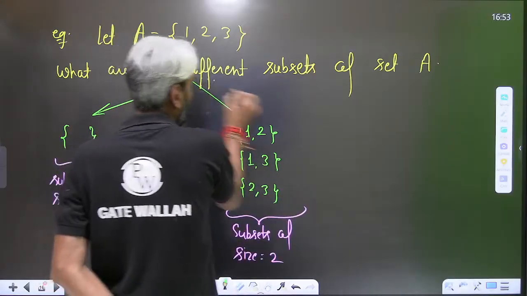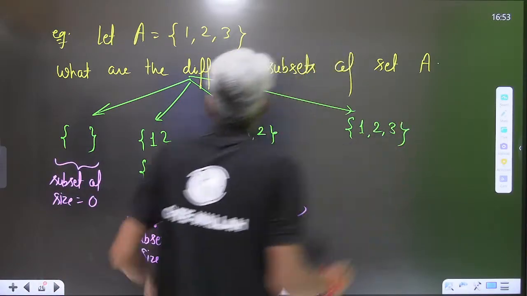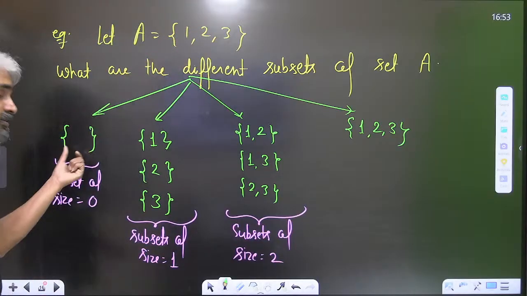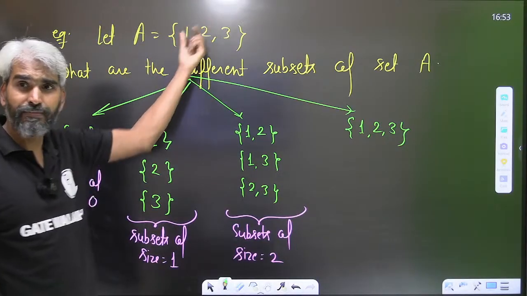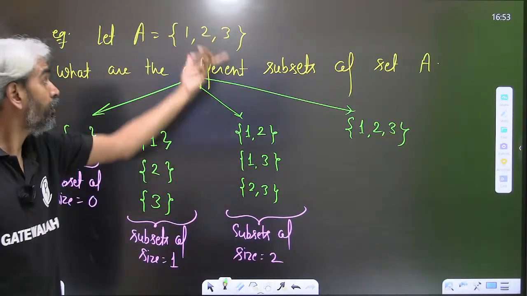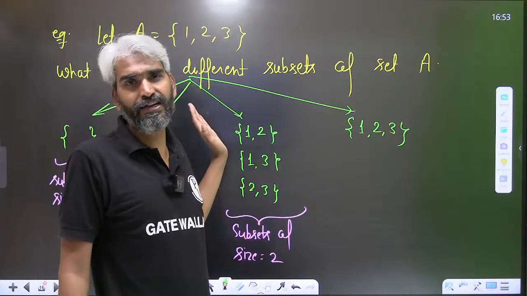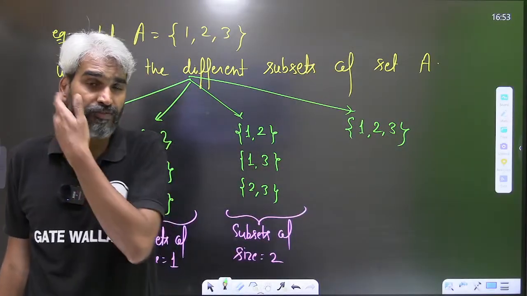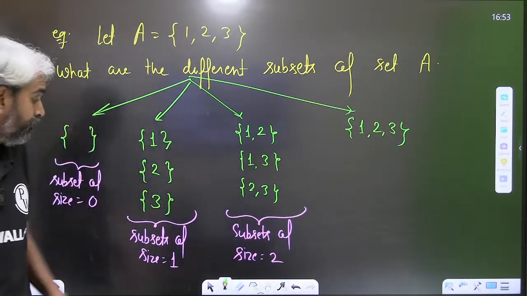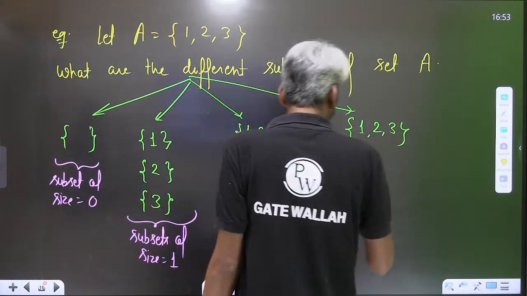Finally, the set itself. Why, sir? Out of 3 elements, you can choose 0 elements, 1 element, 2 elements, or all 3 elements. Out of 3 elements, you cannot choose 4 elements. So this is basically the subset of size 3.